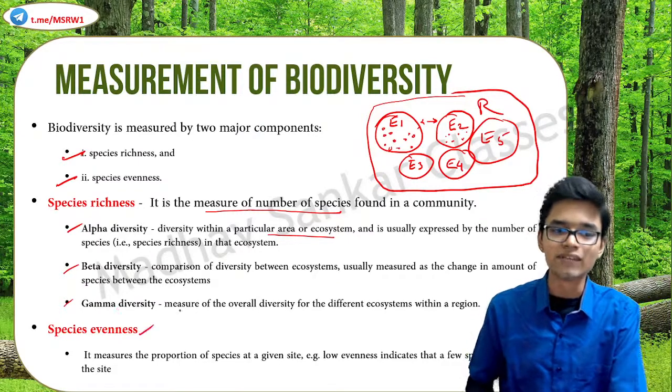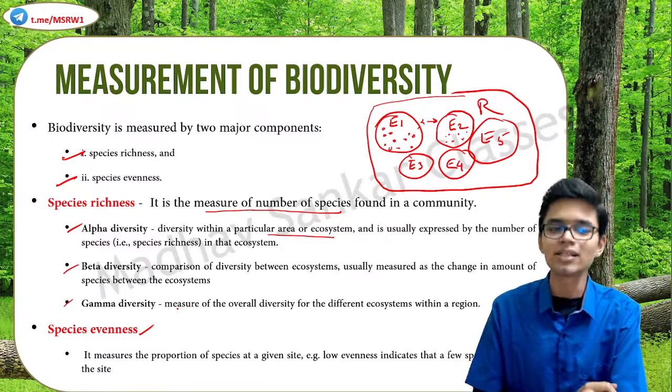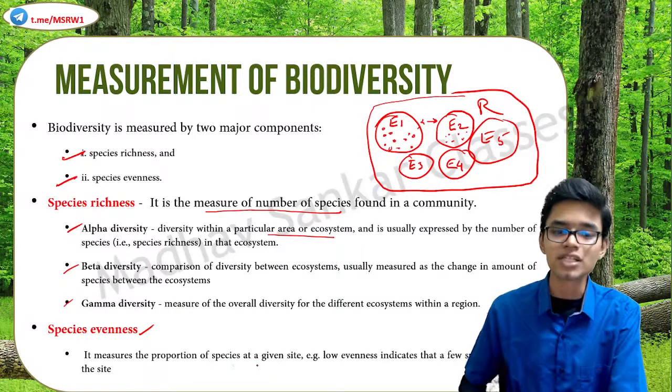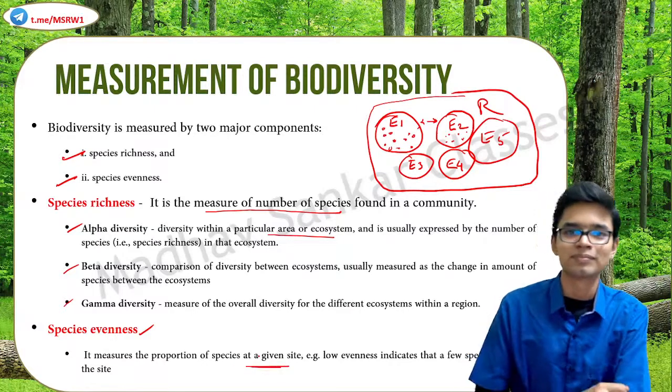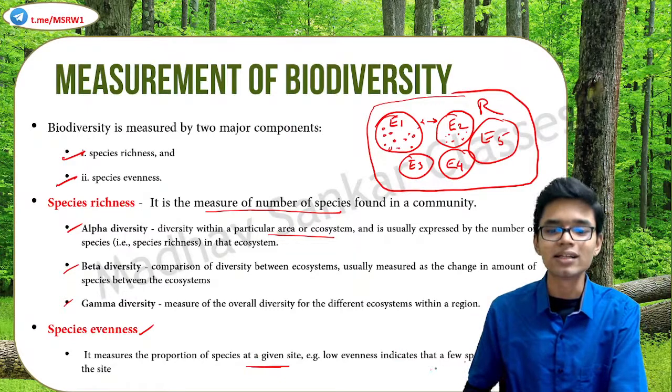Now, species evenness. What exactly is species evenness? Just as the name suggests, it measures the proportion of a species at a given site. Low evenness indicates that a few species dominate the site.